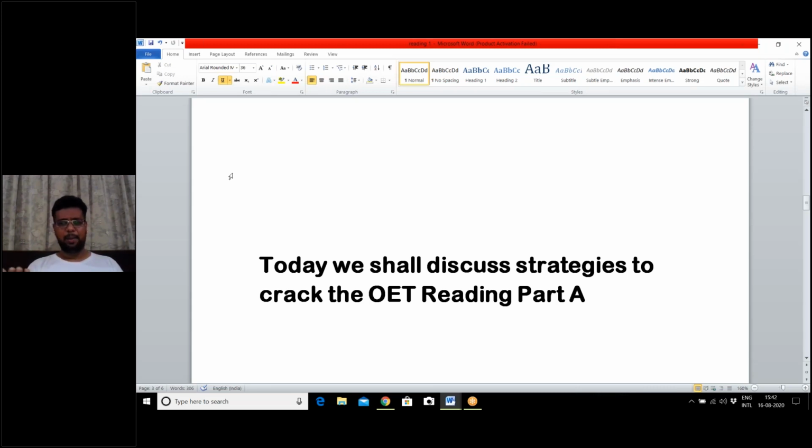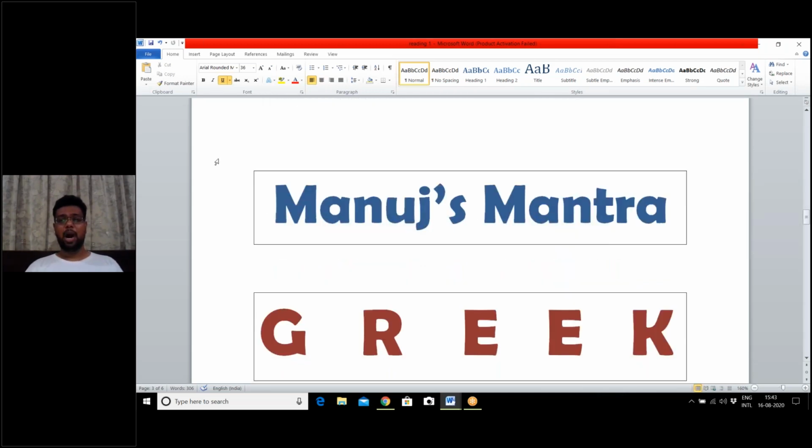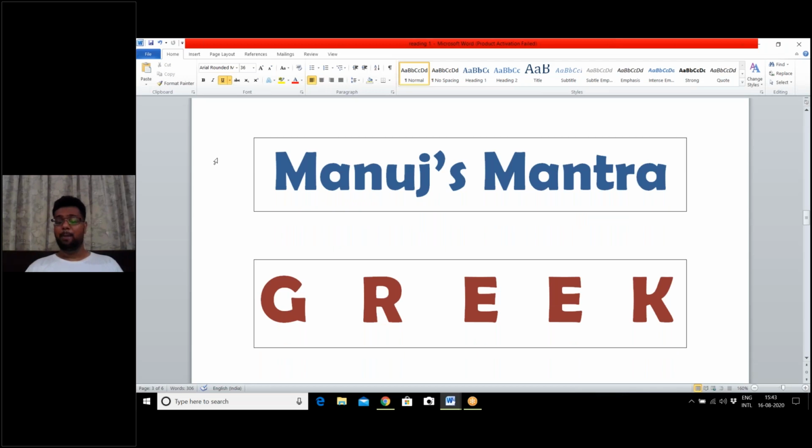So let us take a little bit more help from the Greeks, and we will take the help from the Greeks with regards to our OET reading part A. So let us see. Now comes Manut's mantra. Now Manut's mantra is a very small word, an acronym, or you can say a mnemonic, which is Greek. So Greeks have always helped mankind. Greeks have always given this world so much, and we are so thankful to them for leading our civilization to such high extents.